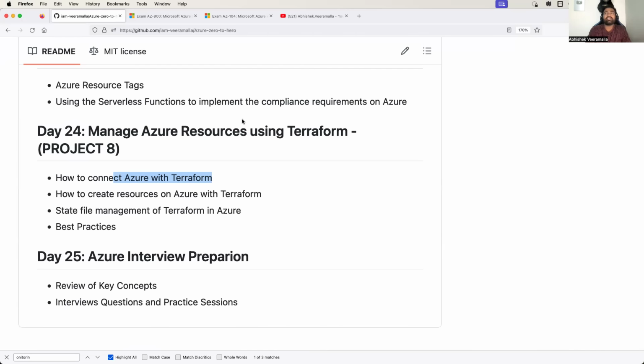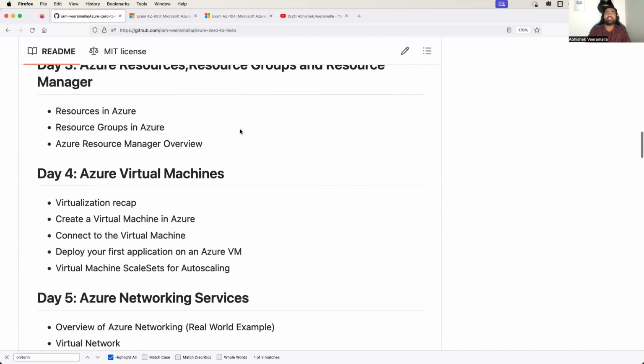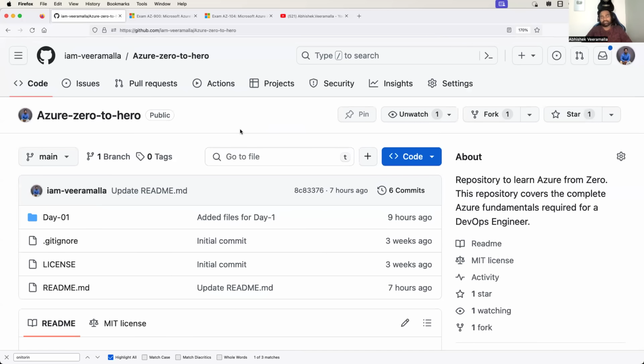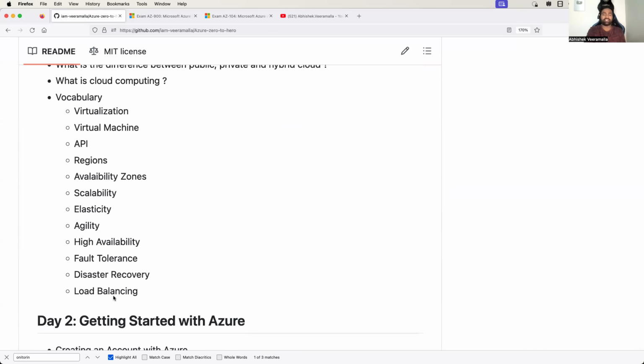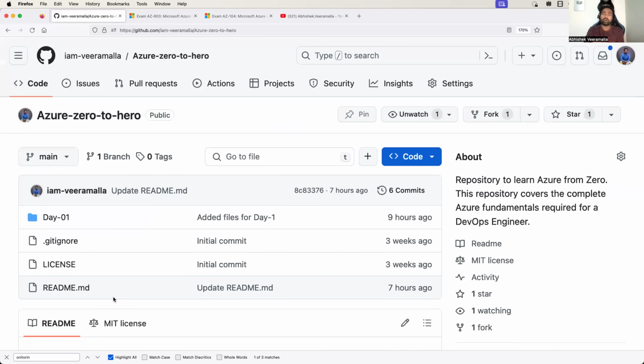So finally, now let's discuss the outcome of this particular series. Abhishek, you have explained the 25 days and you told me that notes will be provided, right? Yes, of course, notes will be provided. And I'm also going to explain each and every concept in a very detailed way. What is the outcome of it?